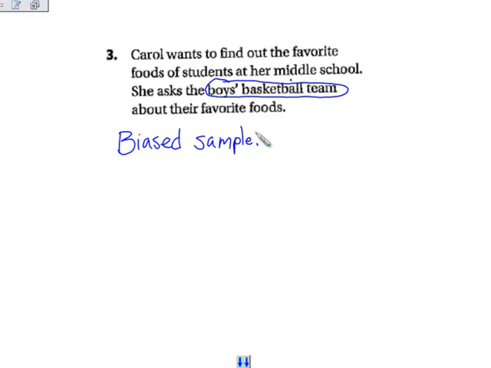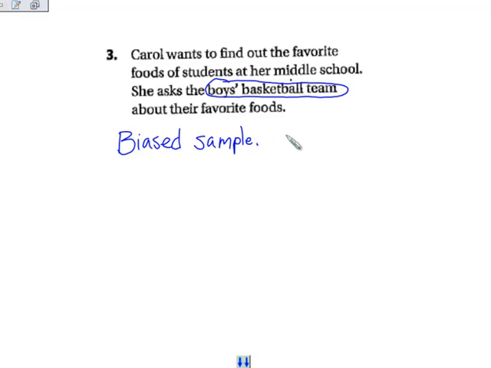This is a biased sample because she only chose a select group of people that might show a favoritism towards one food. She chose the boys' basketball team. This wasn't random because she chose the boys' basketball team. Also, there were no girls involved. Girls sometimes have different tastes in foods.